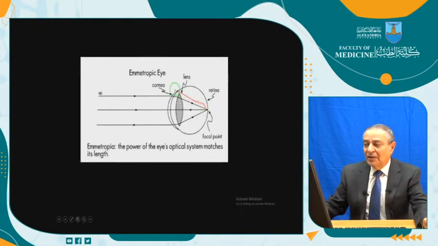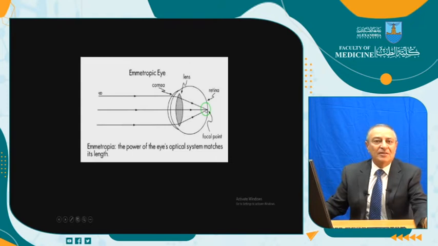This is the main player, playing the most important role in errors of refraction, meaning that if this axial length of the eye is normal, the rays will be focused on the macula. But if the eye is longer than usual, these rays will be in front of the retina, and this is the condition of myopia. On the contrary, if this eye is smaller in size, these rays will be focused behind the retina, and this is the condition of hypermetropia, meaning that the main player is the axial length.